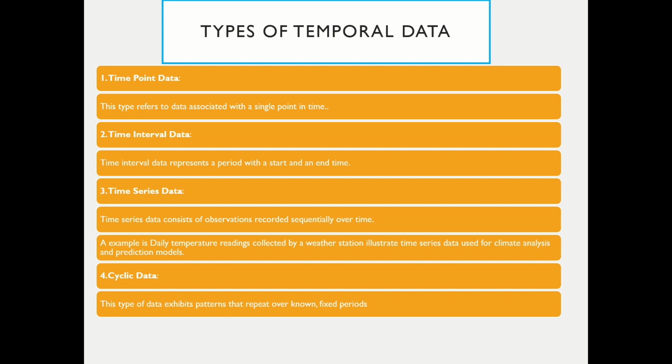Time interval data. This is where each observation is tied to a range. It is used for measuring data over durations like hourly, daily, or weekly. Suppose for an energy consumption of 1.2 kilowatts, the time interval is 8 to 9.